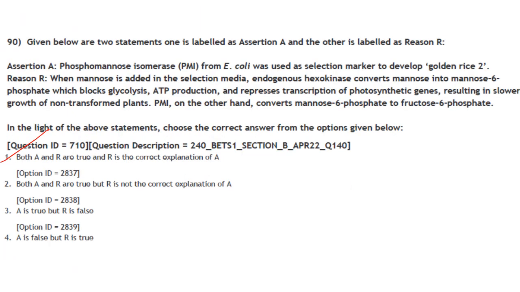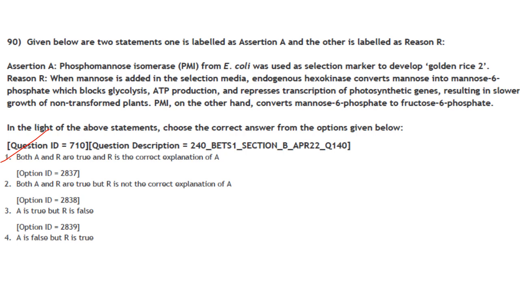Then next one. Given below are two statements. One is labeled as assertion and the other is labeled as reason. Choose the correct answer from the options given. Phosphomannose isomerase from E. coli was used as selection marker to develop golden rice 2.